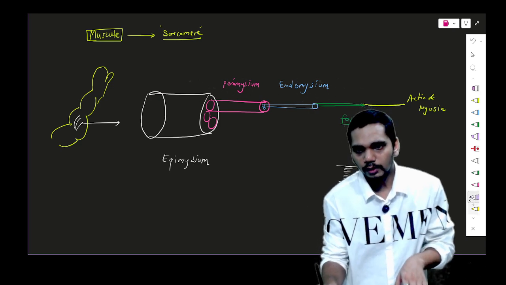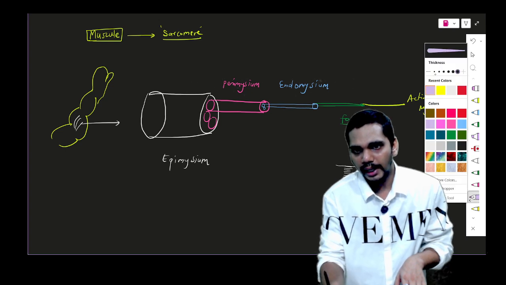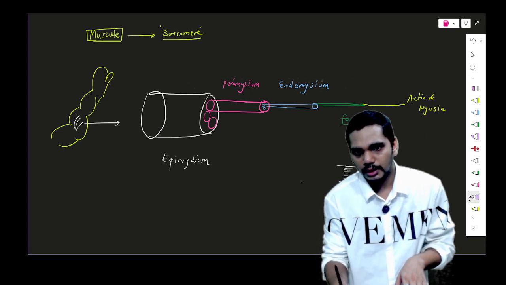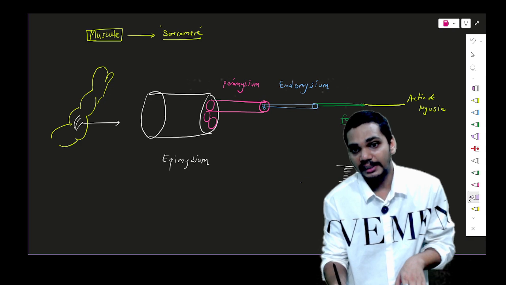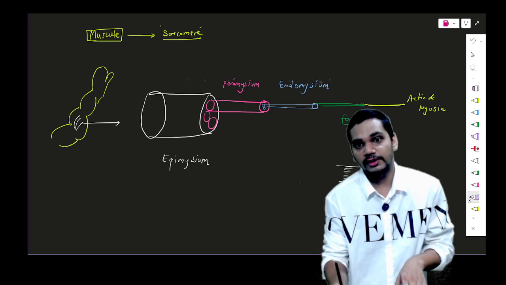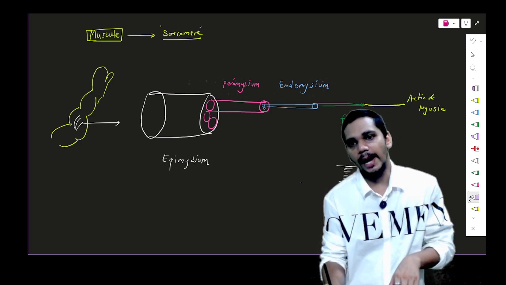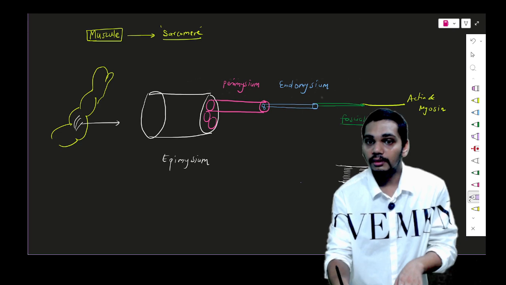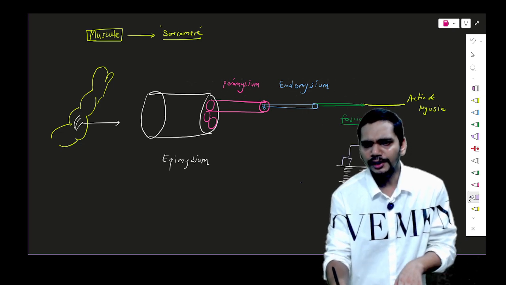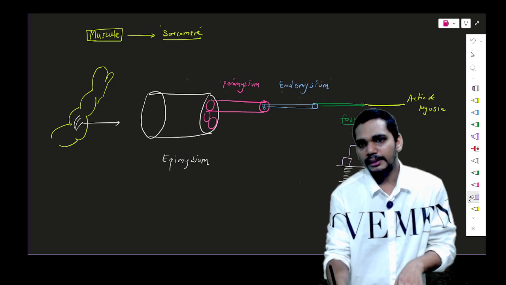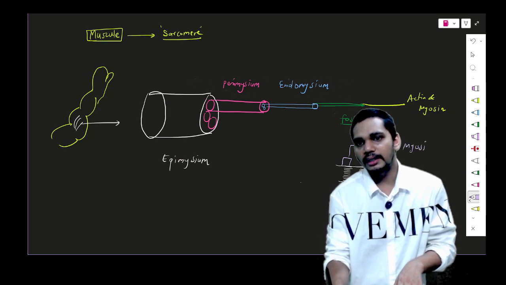The light band structure is your actin. And the one which you find very dark is your myosin.